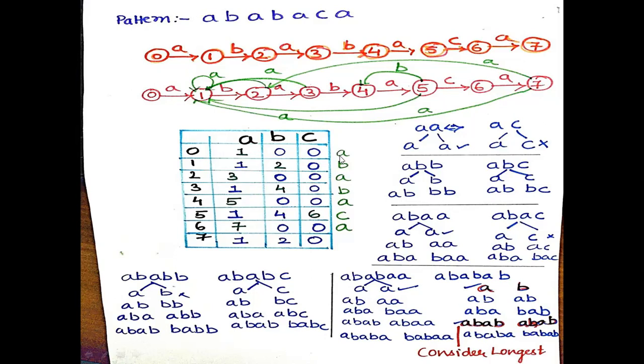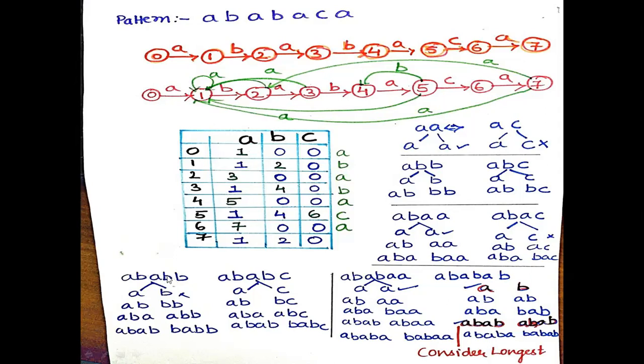A, B, A, B, A. So the encountered pattern is C. So A and C, no match. A, B, A, C, no match. A, B, A, B, A, C, no match. So I'll update as 0. Fine. So from 4 to A, if I do the transition, I've already encountered the 5th pattern. Till now I've encountered the pattern A, B, A, B. So now the pattern is B.